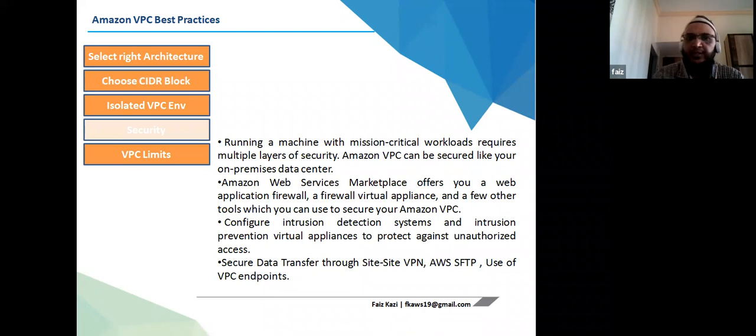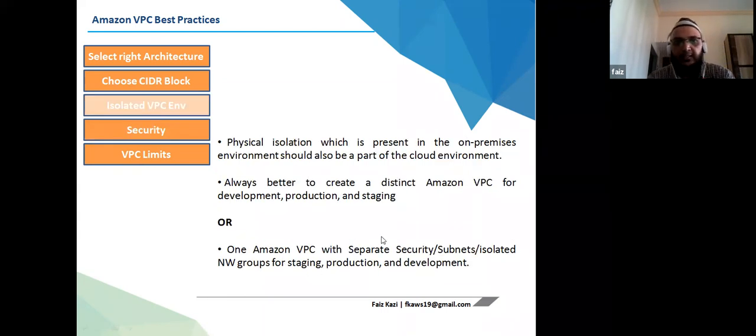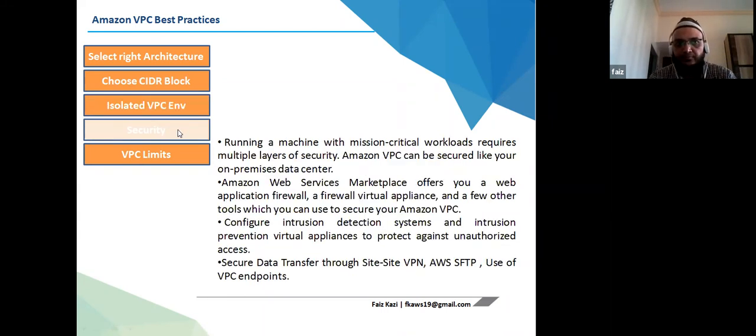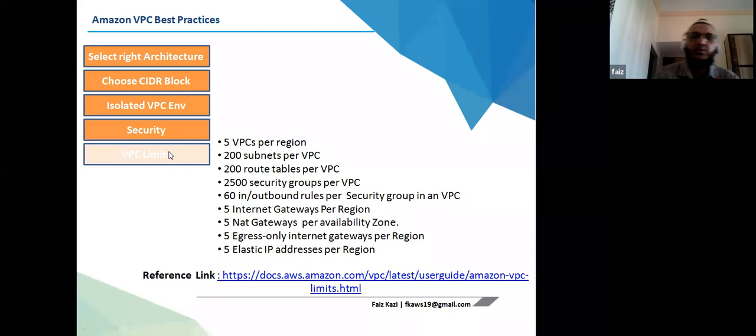Security: when running a machine with mission critical workloads, use multiple layers of security. And then we have VPC limits. These are important: 5 VPCs per region. It supports 5 VPCs per region. You can always have multiple VPCs created.